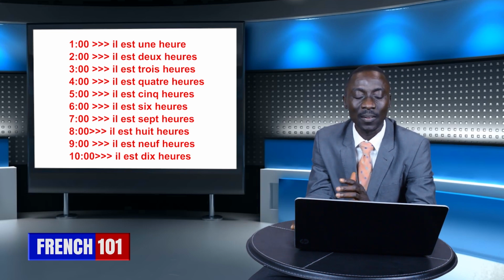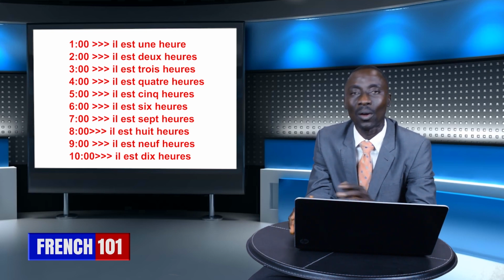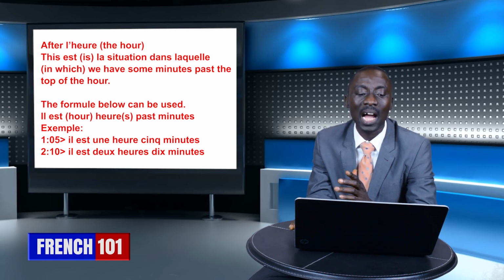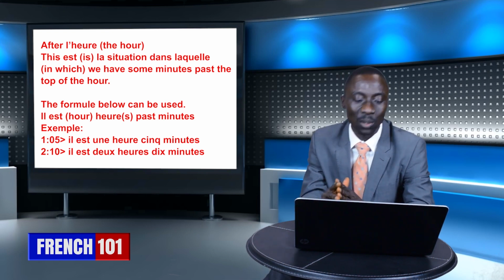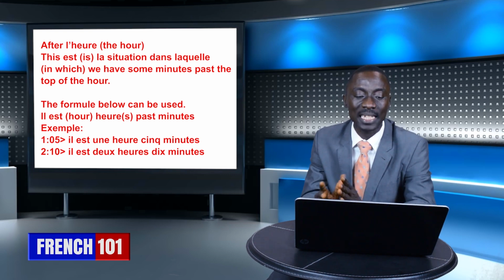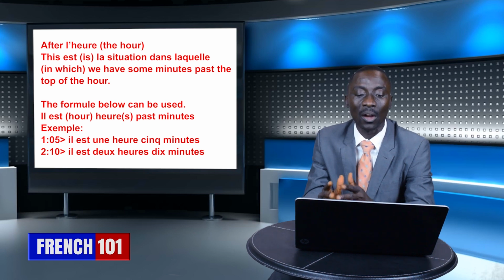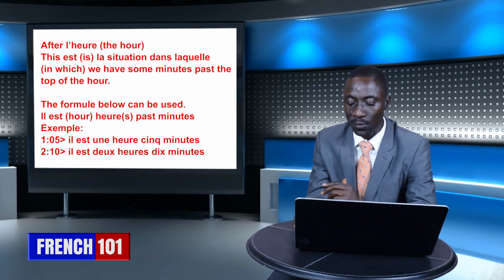And I also told us that there's another one we call after the hour, après l'heure, meaning that is a situation where the time has passed a particular hour with some few minutes. The same expression, which is il est, still stands. And I told us, the moment you say il est, the formula is il est, then you put the hour that you're talking about there, then heure. After heure, the next thing is the minute that is just past that hour. So if you have 1:05, that is 5 minutes after 1, you are talking about what?